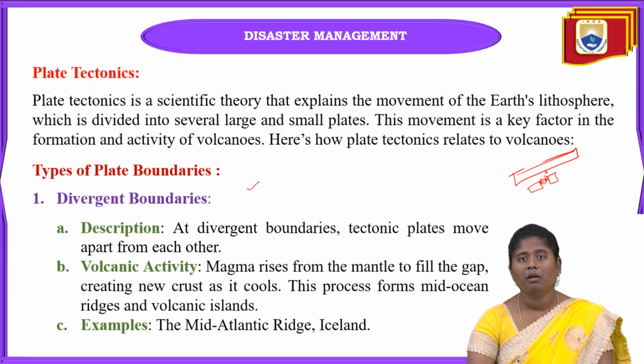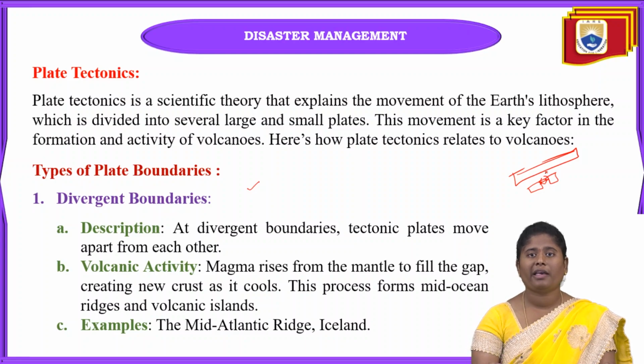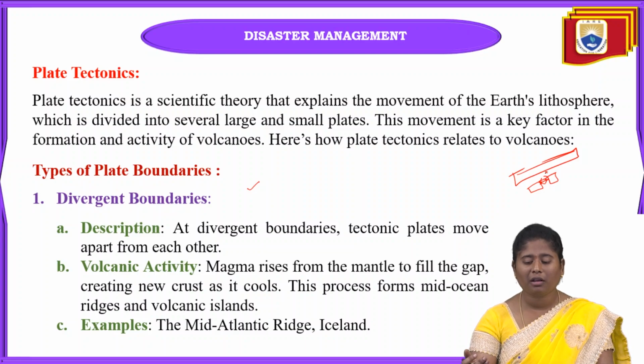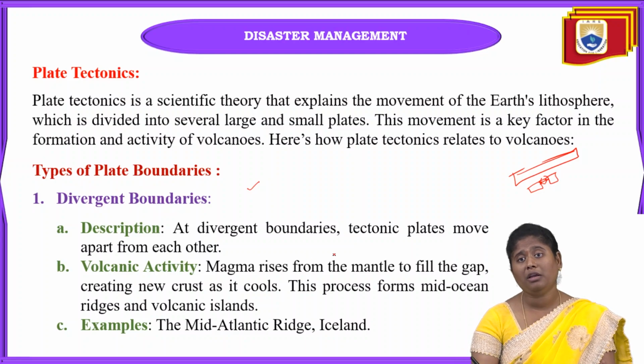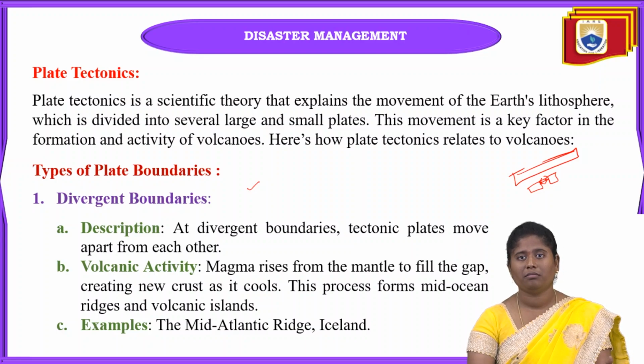And what is the volcanic activity in this boundary? Mainly the magma is going to rise from the mantle to fill the gap, and after filling the gap it will automatically create some earth crust, which then cools down.